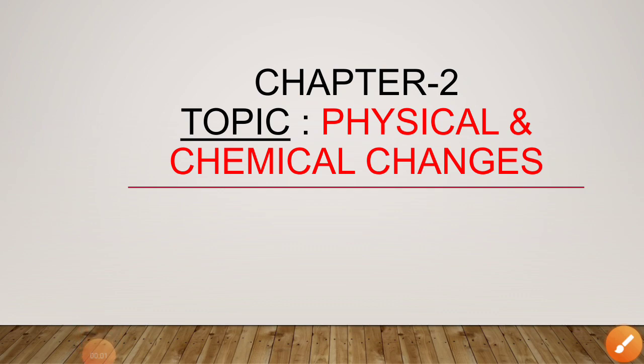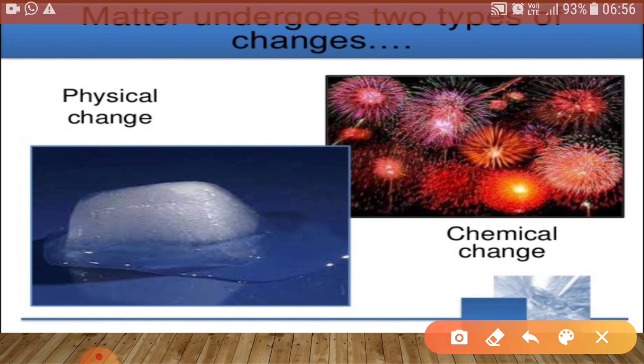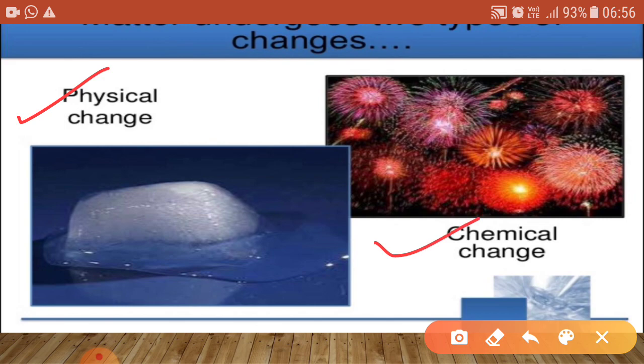Good morning, students. Today we will discuss the topic physical and chemical changes in chapter 2. To understand the basic difference between pure substances and a mixture, let us first understand the difference between physical change and a chemical change. Two categories of changes that substances undergo are classified as physical change and chemical change.